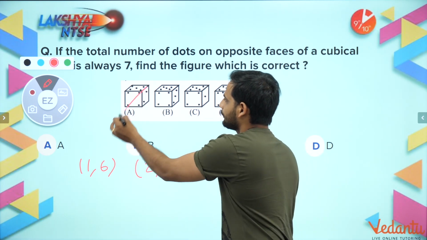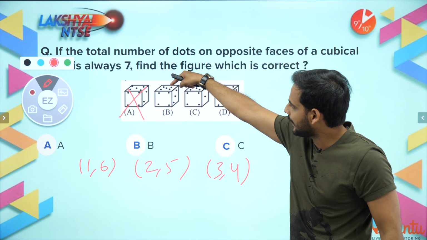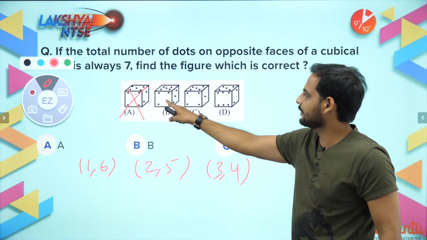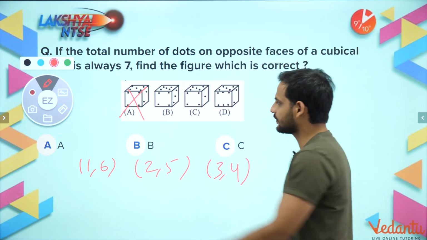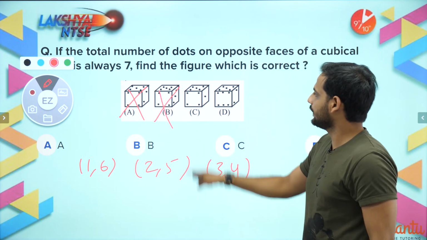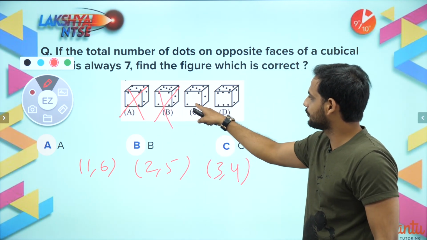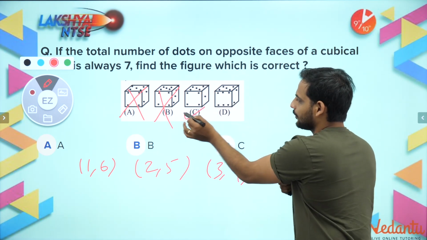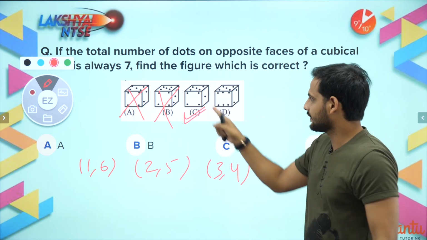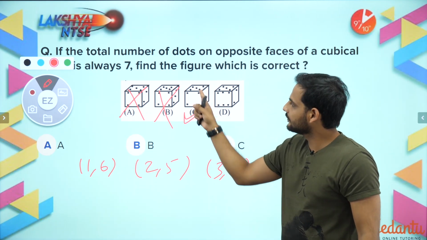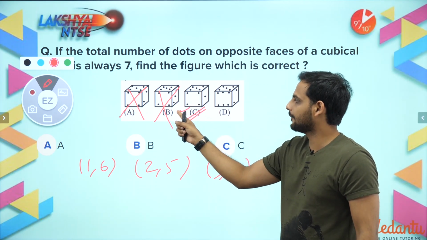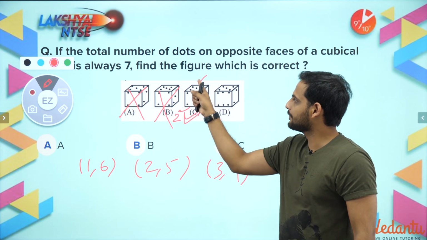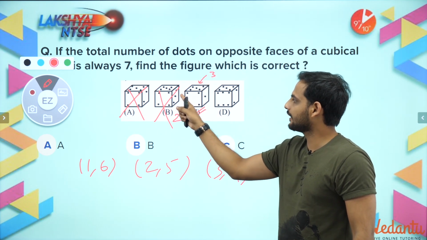So this is wrong. Here this part is 4, this part is 3. 4 and 3 are shown adjacent, that means this is also wrong. Here this is 5, this is 4 and this is 1. So no one is giving the correct part. That means option C is correct. Right? See, for 5, 2 can be here. For 4, 3 can be at the back. And for 1, 6 can be here.